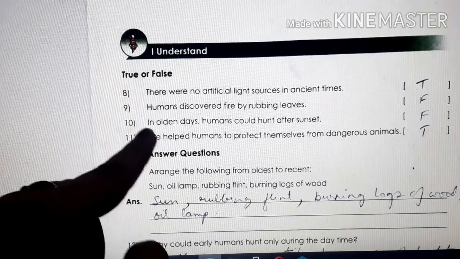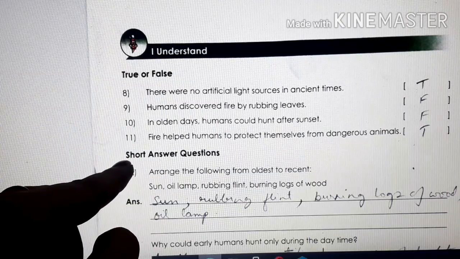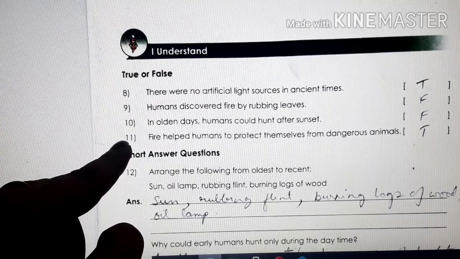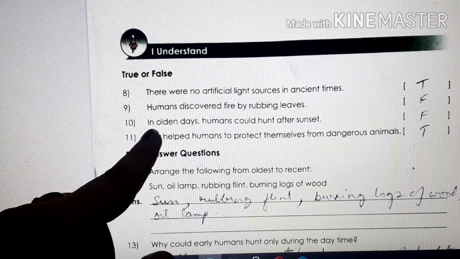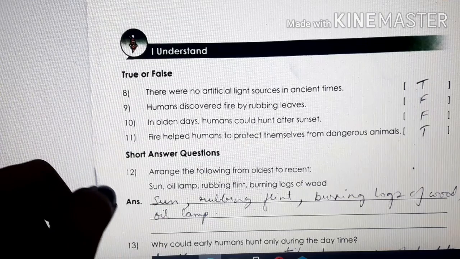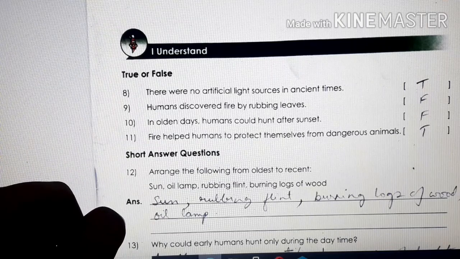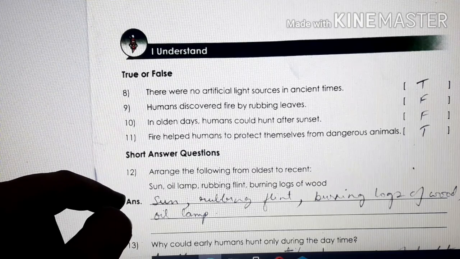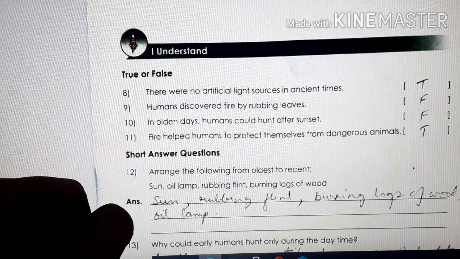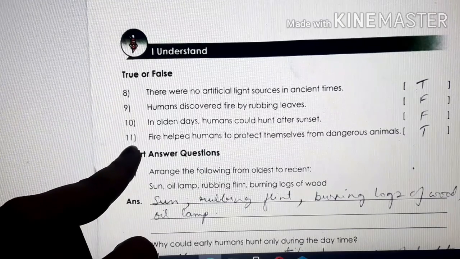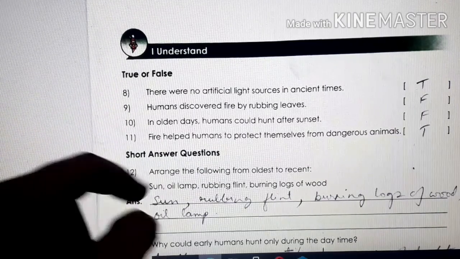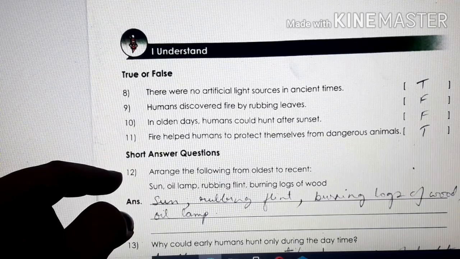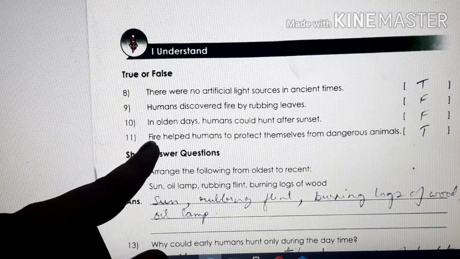Number 10. In olden days, humans could hunt after sunset. Is it true or false? It is false. In olden days, children, humans could not hunt after sunset. And you know why? Because there was no artificial source of light. Number 11. Fire helped humans to protect themselves from dangerous animals. It is true, isn't it? So the answer is true.